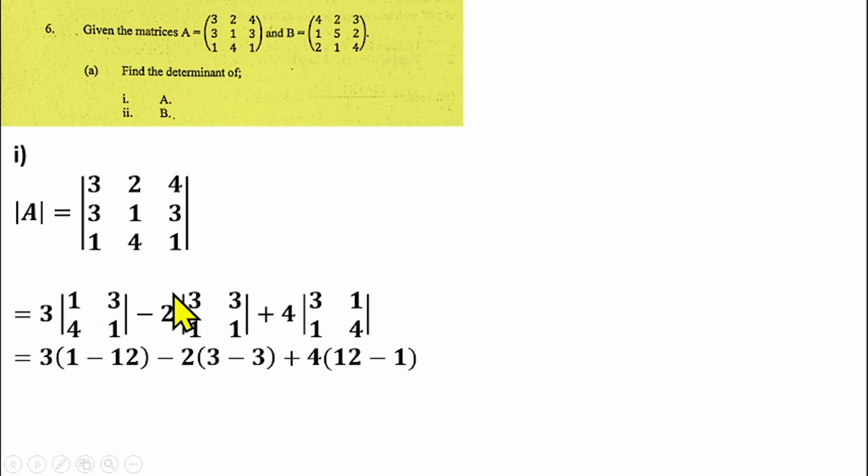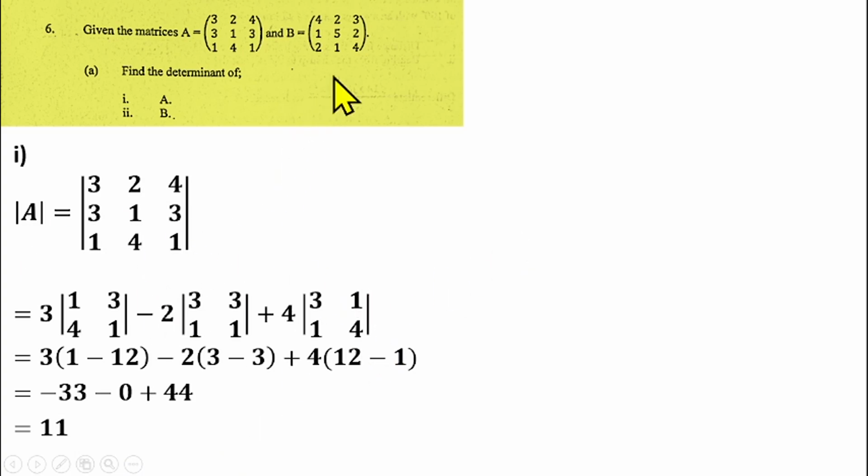Then minus 2, 3 times 1, which is 3, minus 1 times 3, which is equal to 3 also, plus 4 into 3 times 4 is 12 minus 1 times 1 is 1. From there, if you simplify further, 1 minus 12 is minus 11 times 3, that is minus 33. 3 minus 3 is 0, that means this one becomes 0. Then 12 minus 1 is 11 times 4, that gives us 44. Minus 33 plus 44 will give us 11, which is the determinant of matrix A.